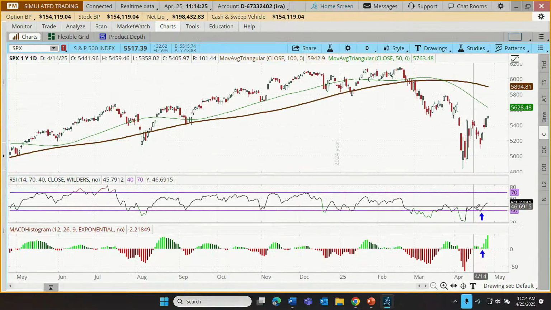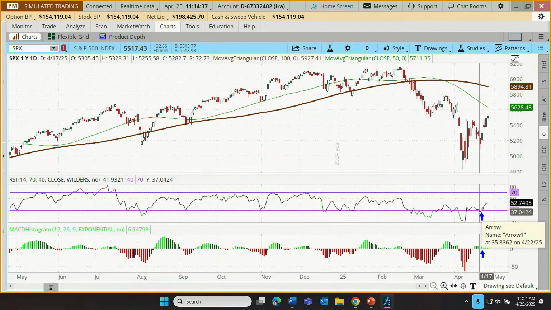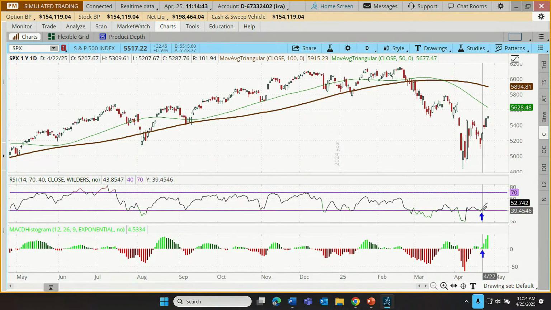The RSI just dipped below our 40 into our oversold value territory, and has recovered. It's back up above 40. That's why this blue arrow is here. And if you're wondering, hey, Cameron, how did you generate that blue arrow? I drew it on there. But yeah, a sign that value may be present.